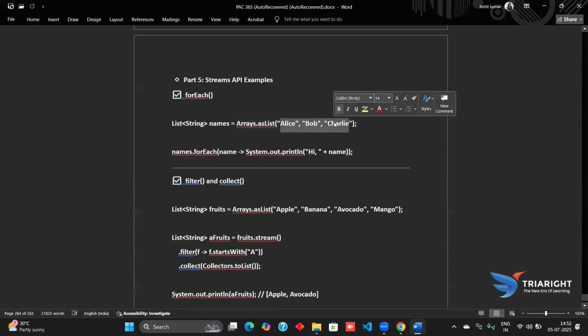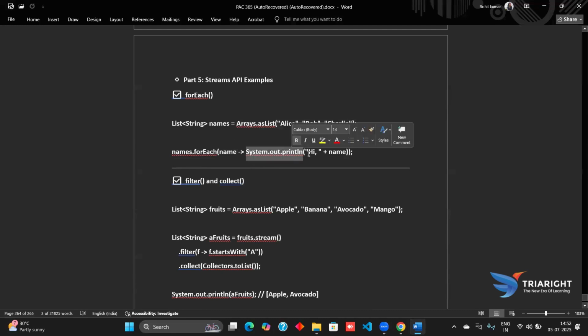Using names.forEach, for each name we have the body part System.out.println("Hi " + name), so the name is passed in and printed.